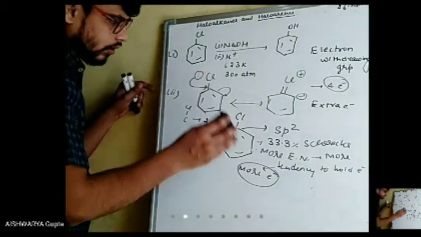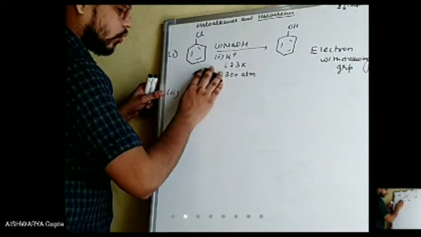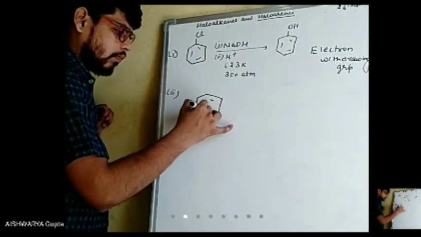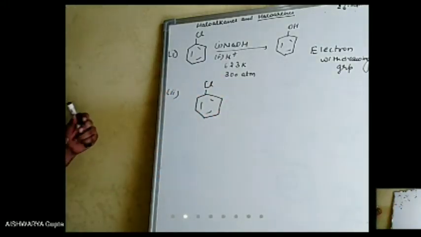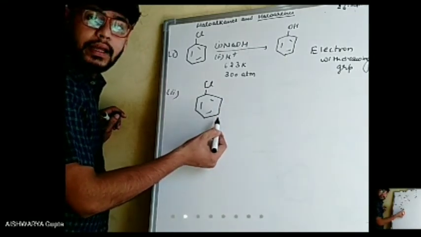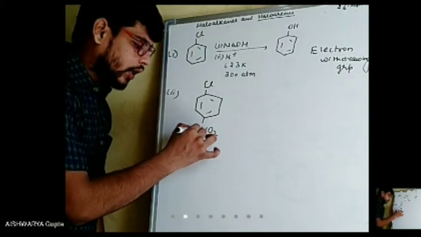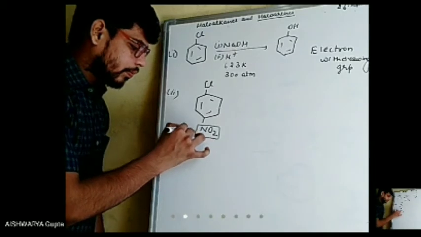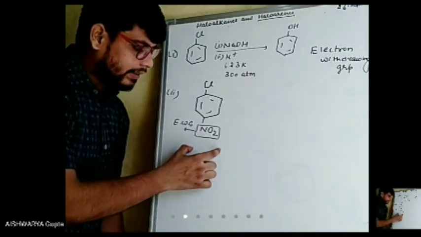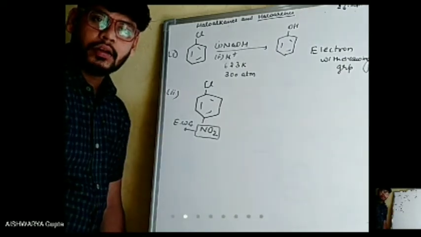So what happens? The whole summary of all this theory about electrons: this is your chlorobenzene. You all know that the adjacent position is ortho, the alternate is meta, and just opposite is para. If we attach an electron withdrawing group at the para position, it will attract some of the electrons towards itself.